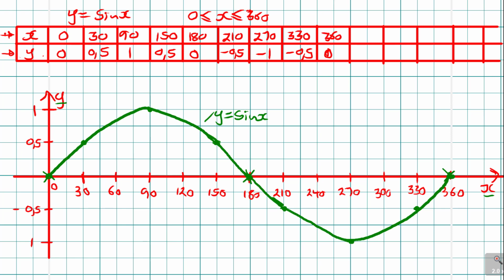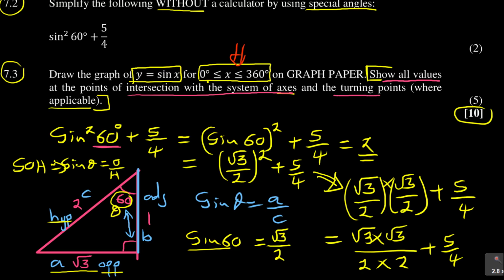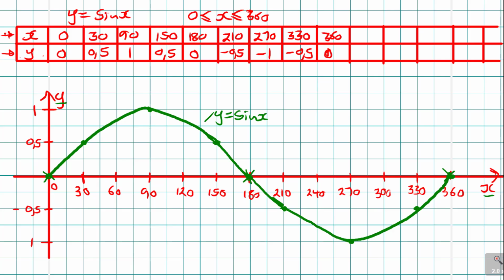And then something is interesting here. They are saying, and the turning points where applicable. Turning points, that's important. Now I want to show you something here on the turning point. When they talk about the turning point, they are looking at where the graph is turning here. You see that? So how do you show the turning point? You show it in coordinates to say, where is it turning? You can see that it's turning at 90 and +1.